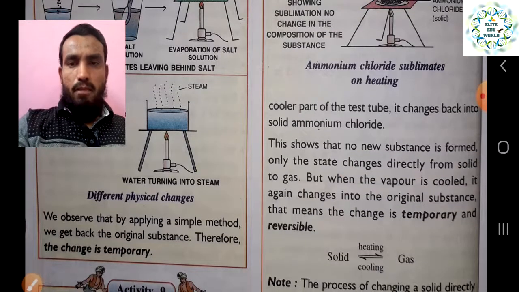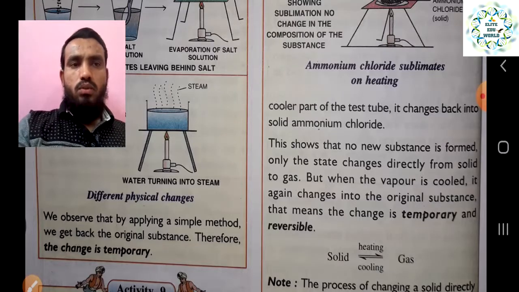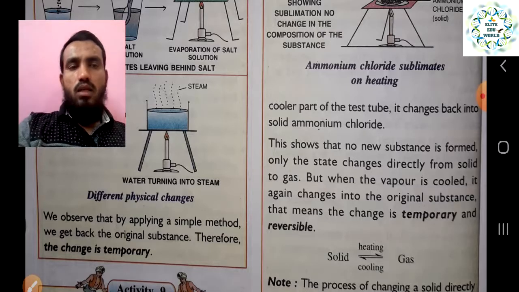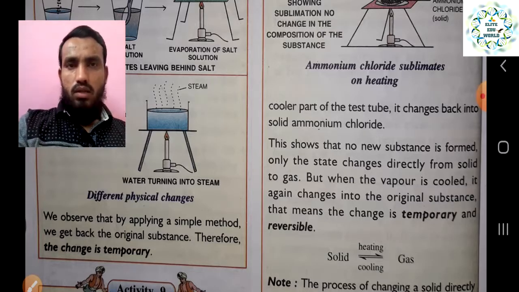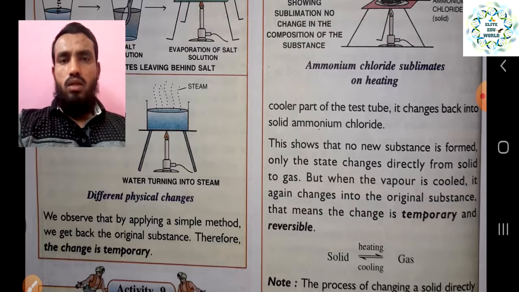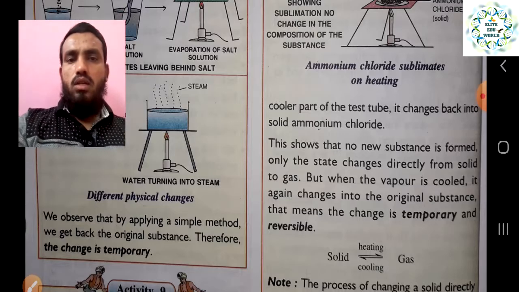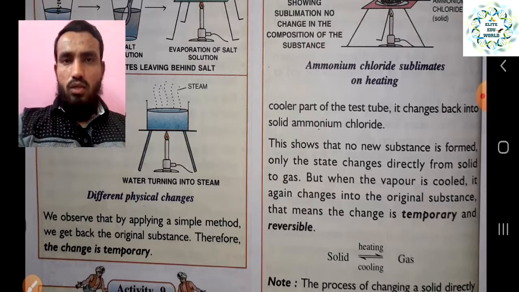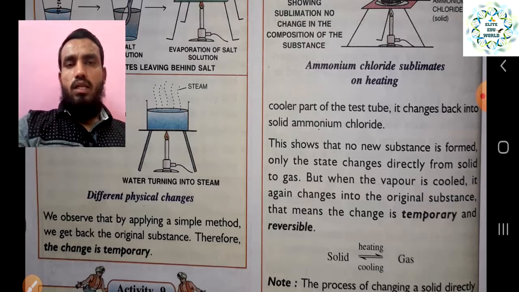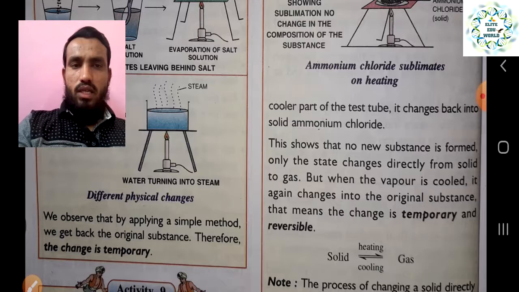or the sublimation process. So this shows that no new substance is formed, only the state changes directly from solid to gas. But when the vapor is cooled, it is again changed into the original substance. That means the change is temporary and reversible. So in this process also you cannot see any new substance form, only the state of the substance changes, from solid to gas and from gas to solid. So no new substance is formed, and it is a reversible change, and that is why it is called a temporary change, and it falls under the category of physical change only.